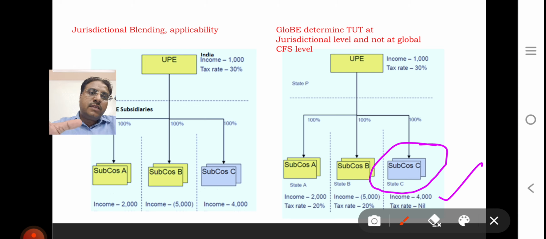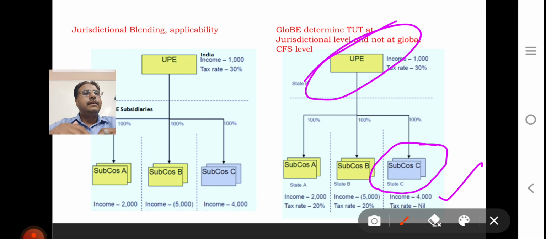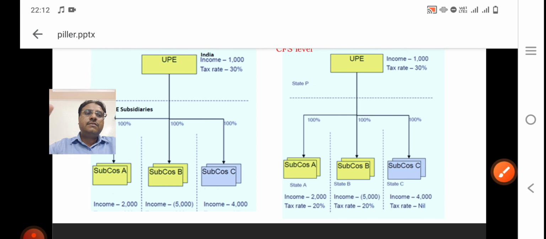So what it says is that if state C, Dubai, wakes up and applies the domestic tax rule, then it's okay. We will not go to the parent entity, the ultimate parent entity. If Dubai does not apply the domestic tax rule, then we will apply IIR to the parent entity. If the parent entity also does not adopt the GloBE rule, then we will go to country A, country B for UTPR. So this is the major concept.